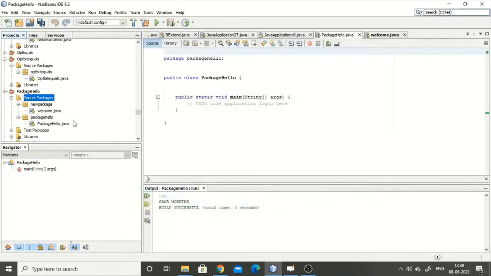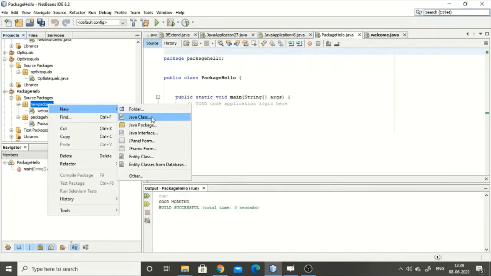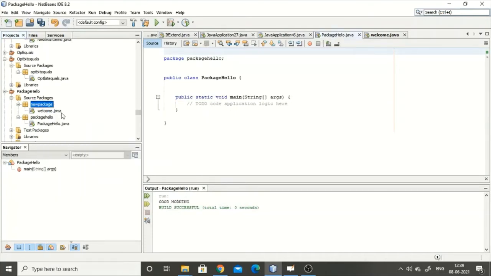So I'll just cancel. Within this new package, I clicked right. Now the package has been created. I clicked on the right and created a Java class. The class name I've given is welcome.java. Within that I've written this particular program. When I run, I got good morning. So this is how you can create your Java packages.